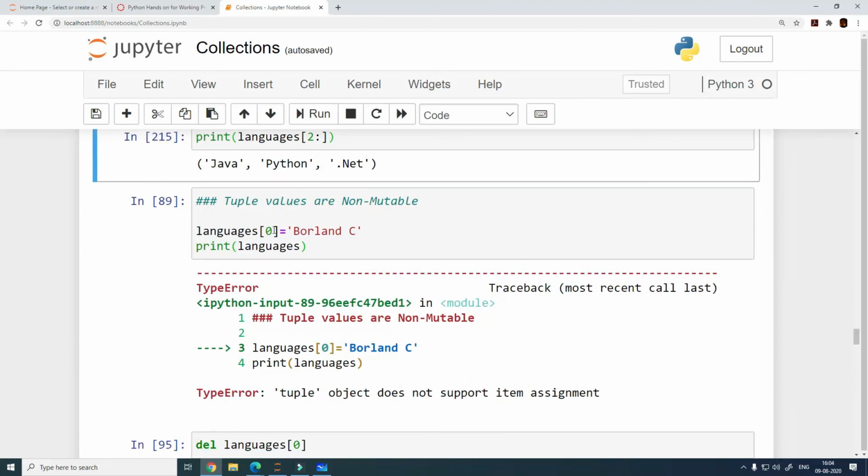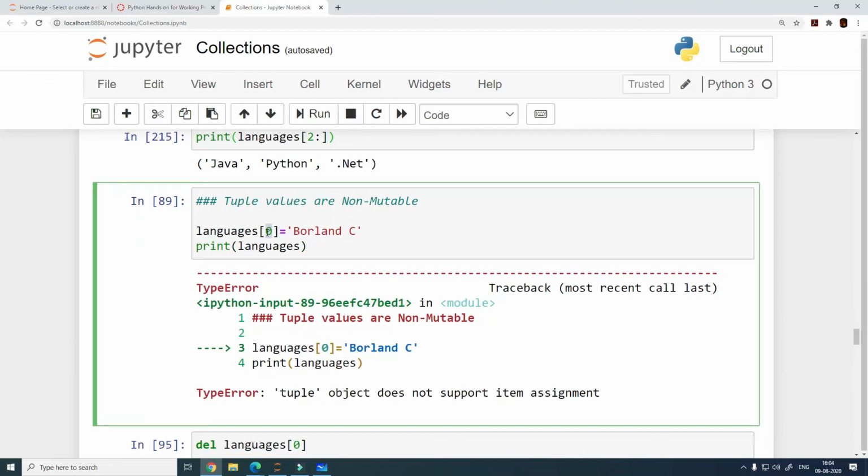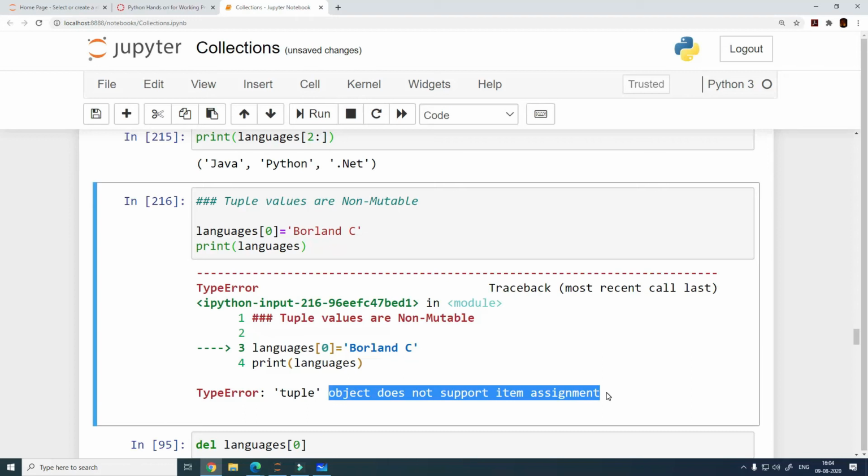So the first thing that we are trying to do exactly the same way what we did for the list, right? We are trying to change the first element and want to change it to bold and C, right? And see what happens. So we have got an error in this line of code and it says tuple object does not support item assignment, right? So this is very clear that it does not support any kind of assignment, which means we will not be able to change elements in the tuple, and that is why we call a tuple non-mutable. So this is not supported.